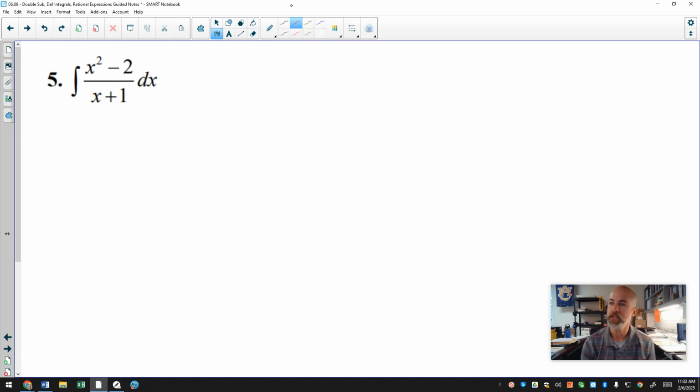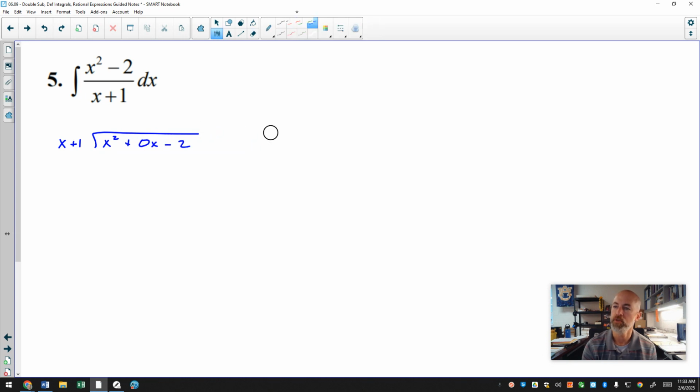And while synthetic division does indeed work, I firmly believe long division is the safer route. You're more mathematical in solving or dividing with long division. So I'm going to divide x plus 1 into x squared. There are no x's. I prefer to put that placeholder there. And when you're doing long division, you look at this x and think, x times what gives me x squared, and that would be x times x. Then we'd multiply that x through the x plus 1. That gives me x squared plus x.